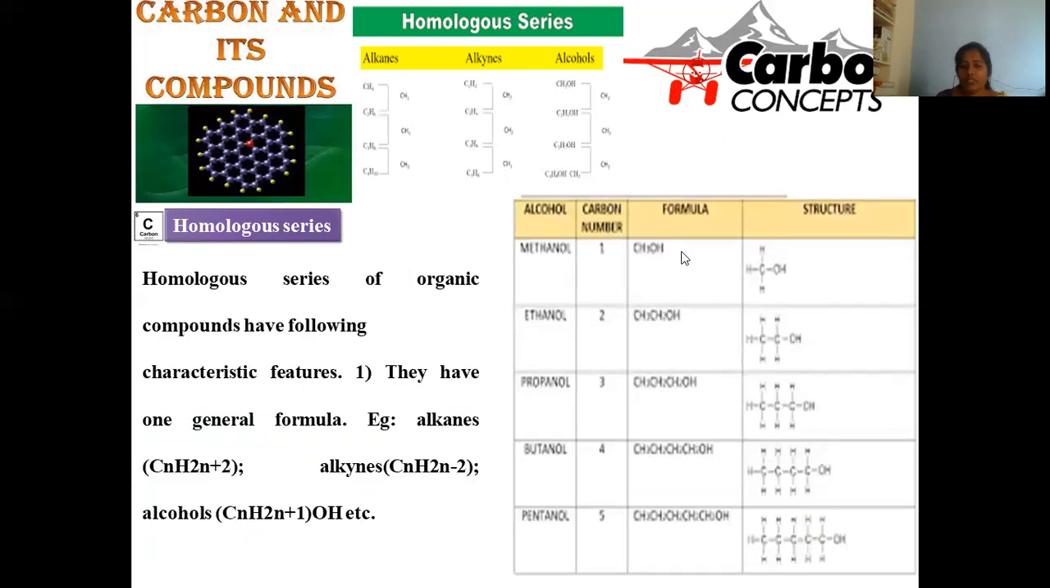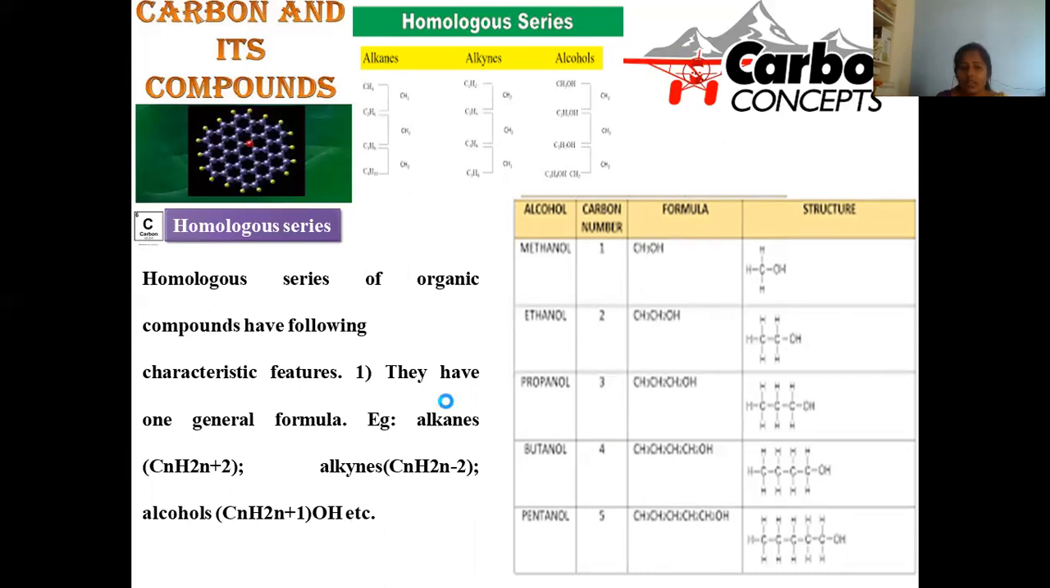Now move on to hydroxy compounds. Hydroxy compounds start with methanol. This is called wood spirit. And next is ethanol. Next is propanol, butanol, and pentanol. When we are descending down, each compound will have an extra CH2 unit, so that all the compounds are in a homologous series and have the general formula CnH2n+1OH, right?